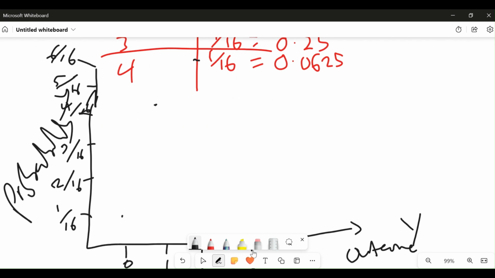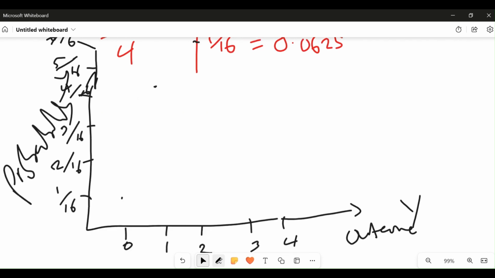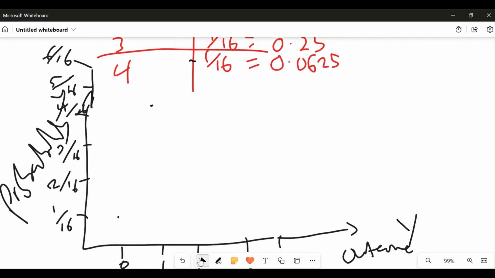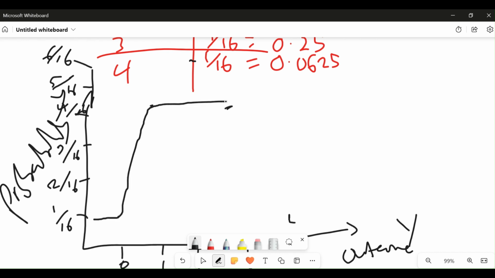Now what's the probability that we have 3 tails? Probability that we have 3 tails is 4 over 16. And the probability that we have 4 tails is again 1 over 16. All right, we have to join all these together to form our probability distribution graph.